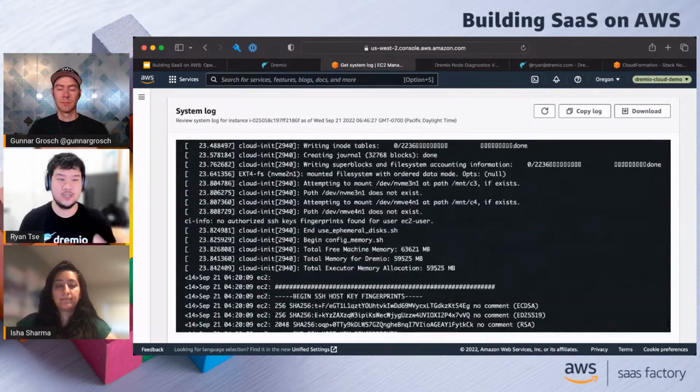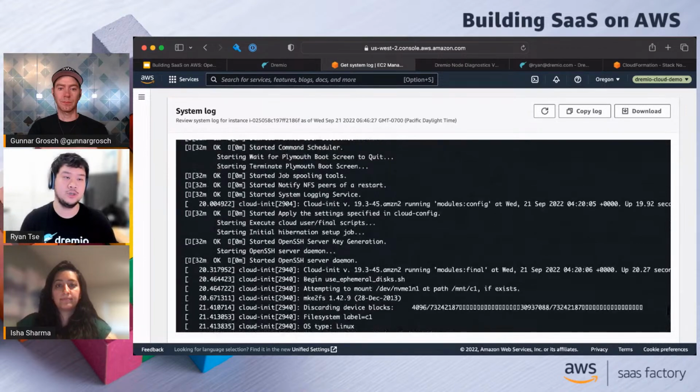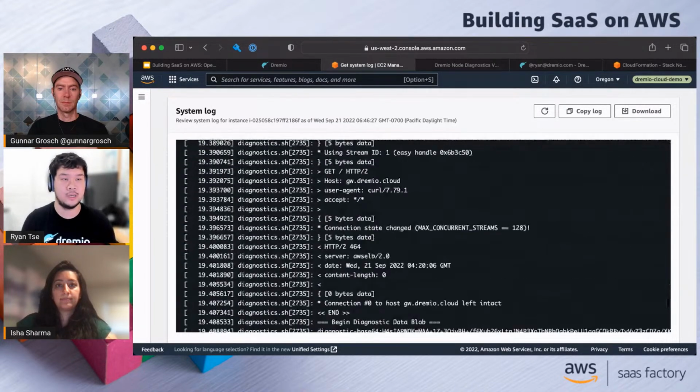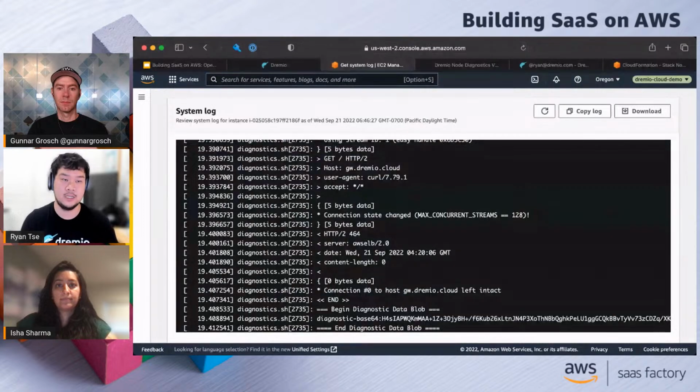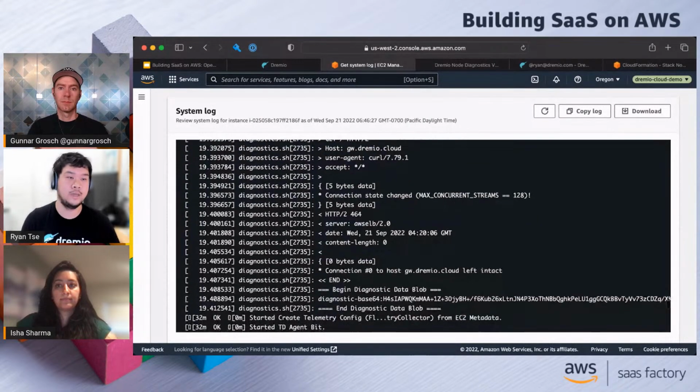Dremio actually leveraged this a little bit more, and we built some custom tooling that runs as part of each instance's boot time. We have this script here called Diagnostics.sh. What Diagnostics.sh does is it tries to do a bunch of basic networking calls out to Dremio Cloud, out to S3, and sees if it has that basic connectivity and basic DNS setup.